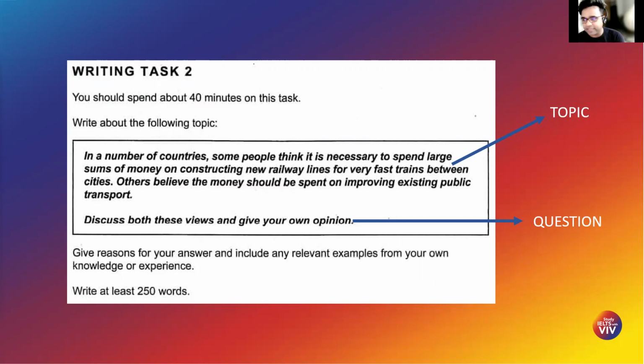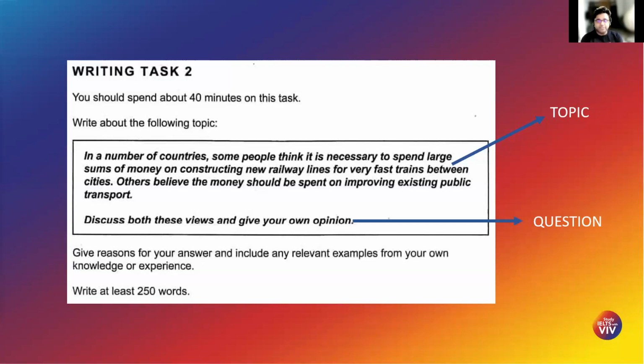So in this kind of essay, you see that it's about two contrasting views. One view is that money needs to be spent on creating new railway lines for fast trains, and the other is where people think that money needs to be spent on improvement of existing public transport. So you would have to write your essay based on these two opinions that are mentioned in the topic.